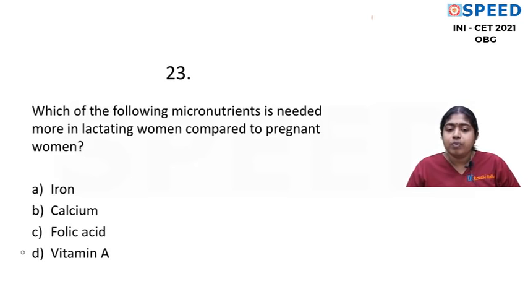I hope the answer is vitamin A, because the requirements of iron, calcium and folic acid are almost the same when compared in lactating women and pregnant women. But when we make a detailed study of all this, it is beyond your level of thinking, because you cannot sit and memorize all these vitamins, the nutrient level and the recommended RDA for pregnancy and lactation for every vitamin. So this is one question I don't think you can answer easily. The answer is vitamin A.